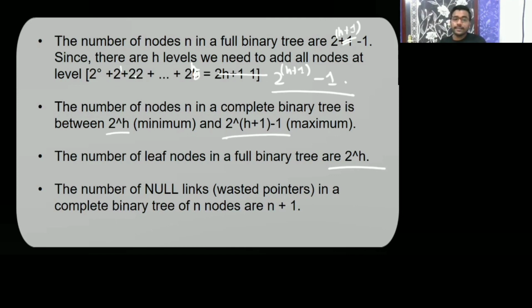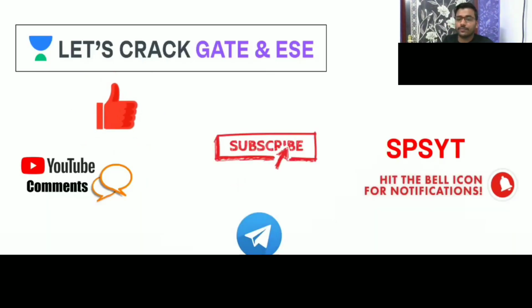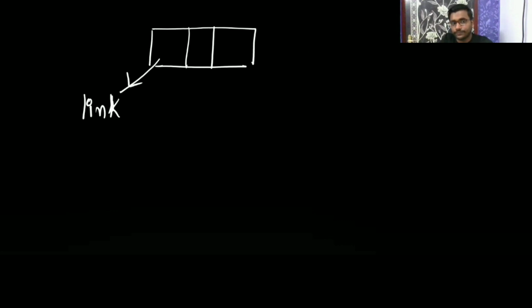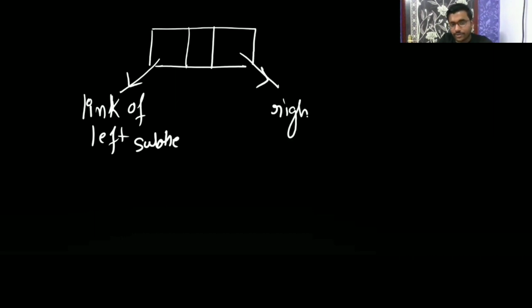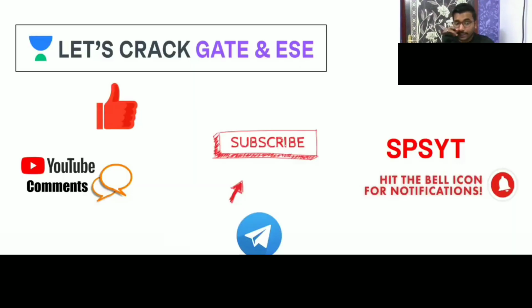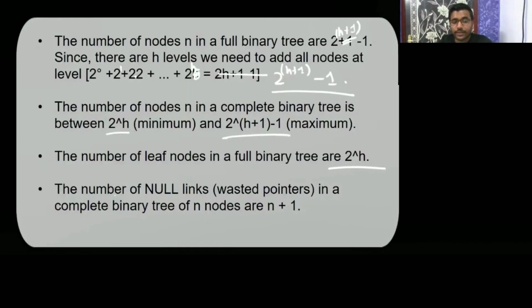Similarly, here they are asking about the number of null links. Null means wasted links. See, we represent a tree using a data structure, the linked list. Here it will have the element, here the link of the left subtree, and here the link of the right subtree. It is a structure of a binary tree. Now they are asking the number of null links in a complete binary tree of n nodes.